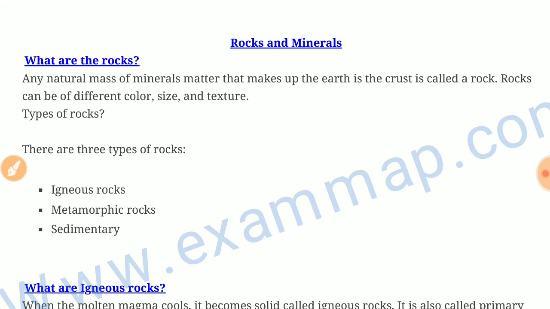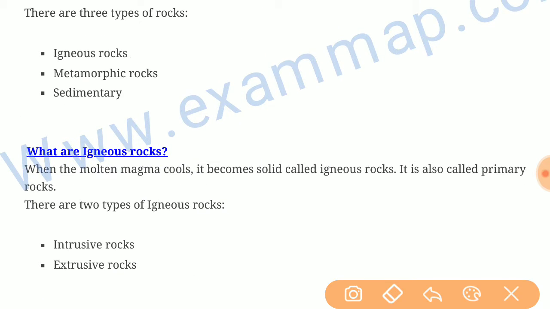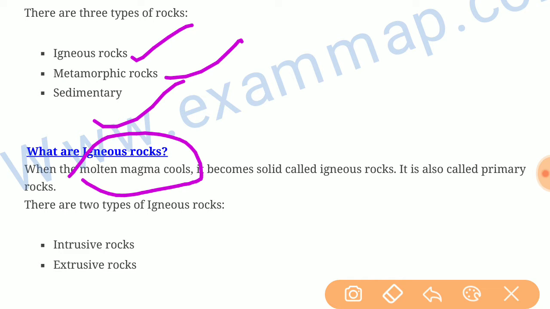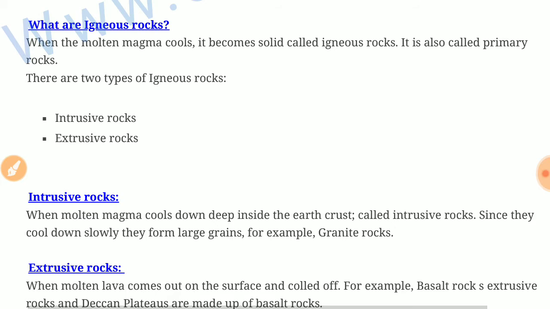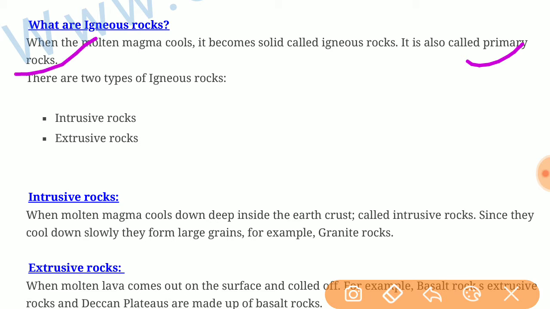We have three types of rocks: igneous rocks, metamorphic rocks and sedimentary rocks. What are igneous rocks? Molten magma which cools and becomes solid is known as igneous rocks. They are also known as primary rocks. The types are intrusive rocks and extrusive rocks.